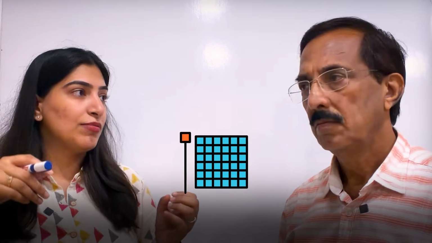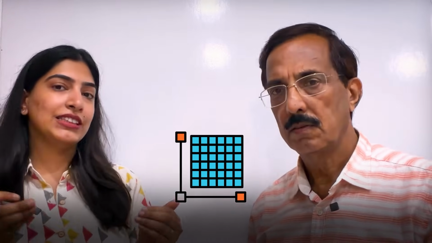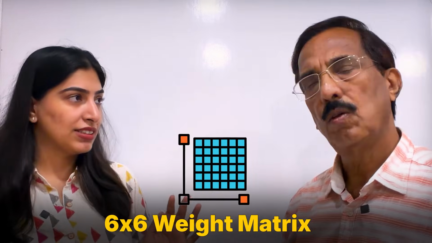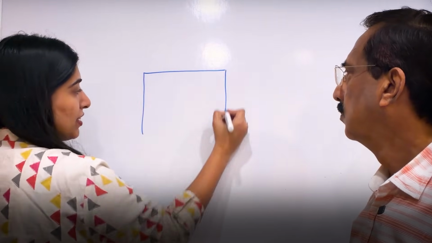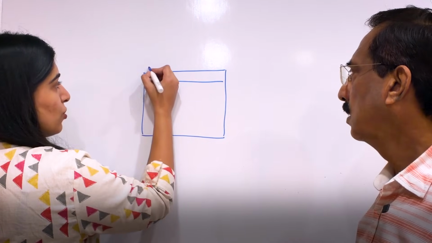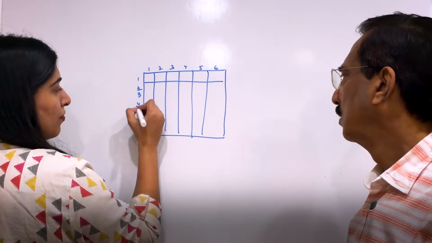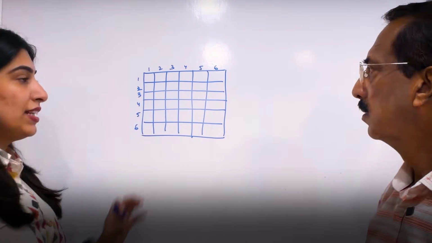Now this weight matrix can be of tens of thousands, like 1024 by 1024, 10,000 by 10,000. For simplicity, just to give an example, I am taking a 6 by 6 weight matrix. Very simple example. If we take a 6 by 6 matrix, how many elements are going to be there inside that? 36. So there are 36 elements.